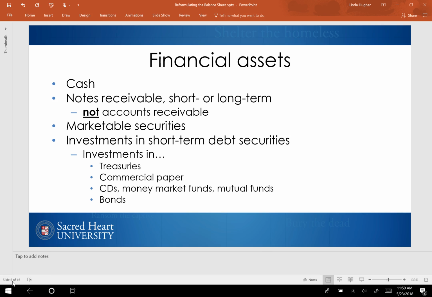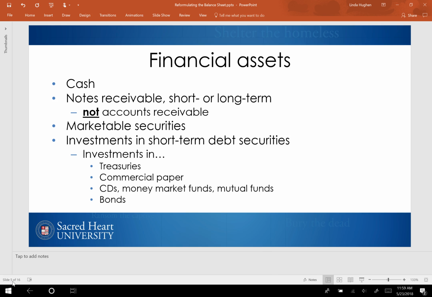Marketable securities is a general term used to represent short-term, meaning less than 1 year, highly liquid investments made with a company's excess cash to earn a return above a typical bank savings rate, which has been close to zero since the financial crisis in 2008, and firms want a more productive use of their excess cash. Marketable securities can consist of any stocks, bonds, mutual funds, or other financial investment, as long as there's a liquid market for the asset where it can be easily sold when it's needed, hence the name marketable. Investments in short-term debt securities.